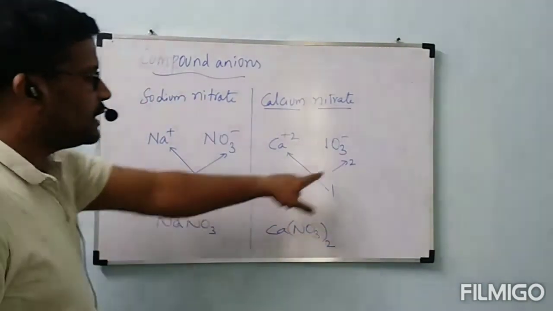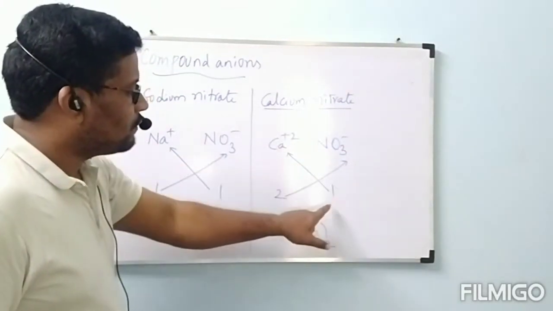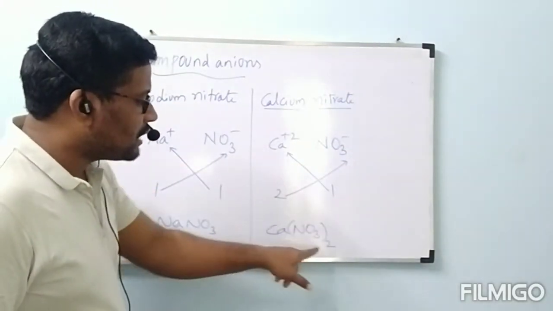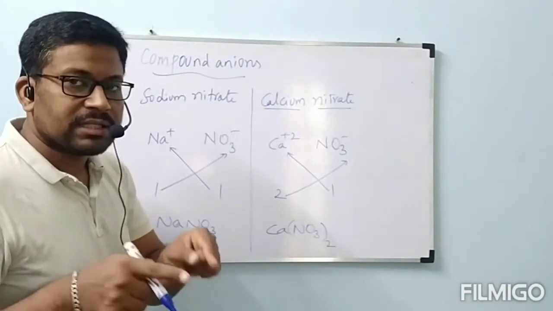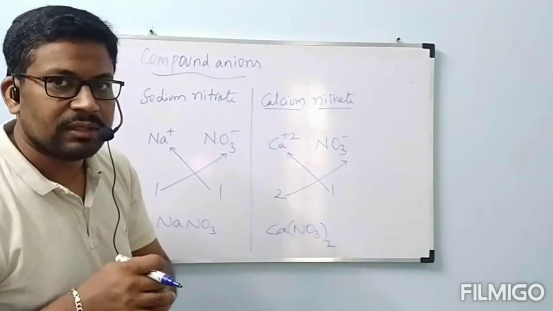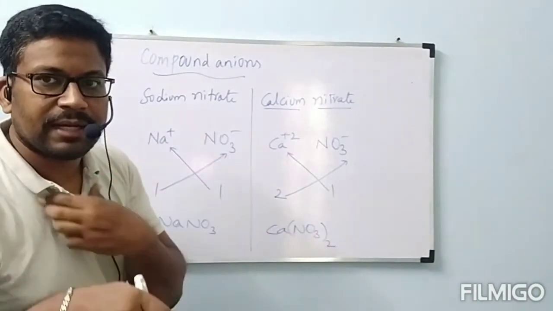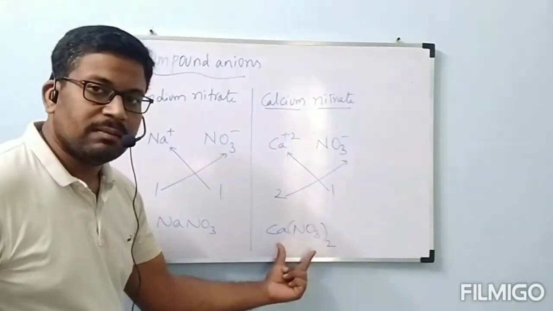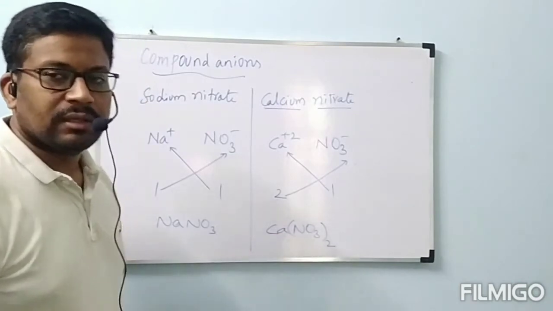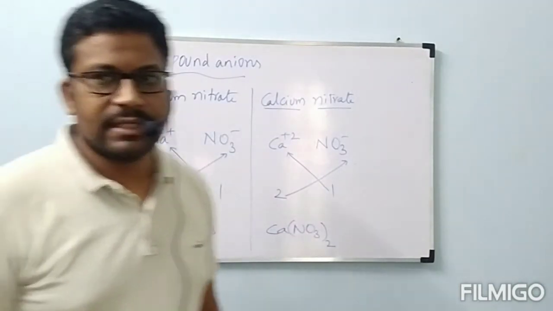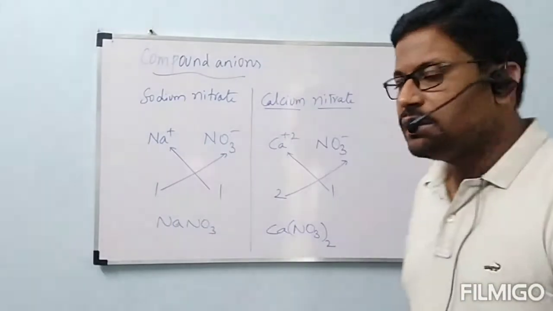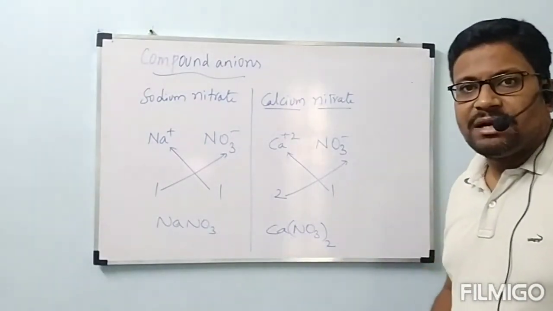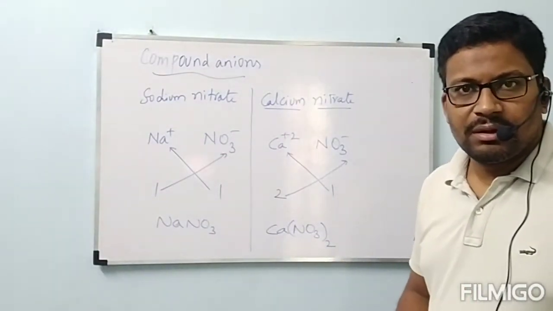Then the formula will become, see, this 2 here I am writing, 1 here, Ca1 NO3 whole, because it is 2 particles of NO3. That's why for NO3 we are keeping a bracket, and we are writing 2 outside. Now the formula will be Ca(NO3)2. Ca(NO3)2 is called the calcium nitrate formula. Okay, next.